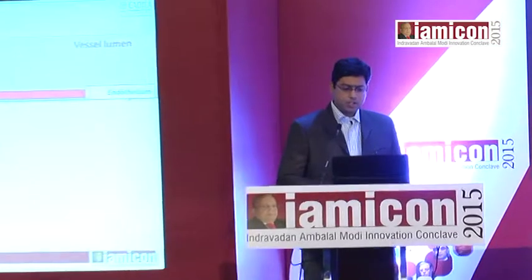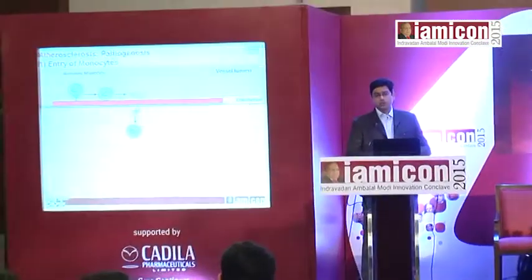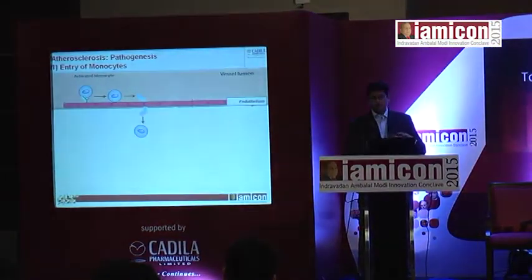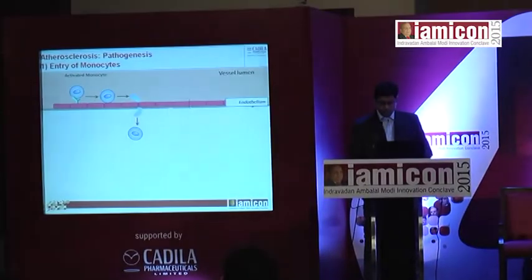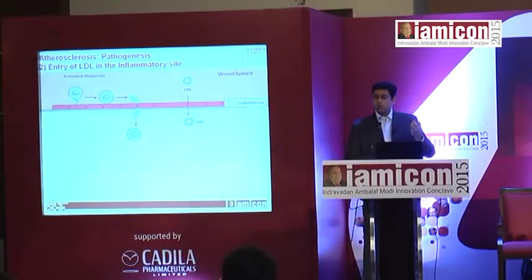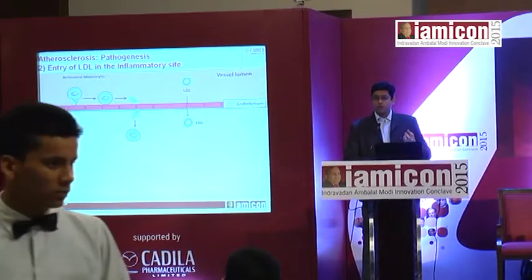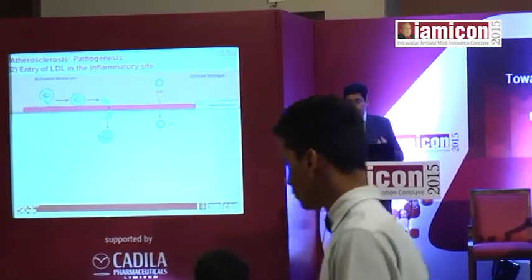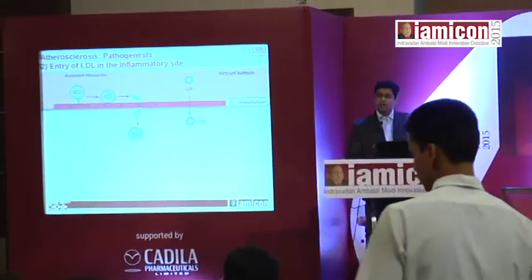That's why recent guidelines have given more importance to assessment of high sensitivity C-reactive protein in assessing inflammatory status and the level of risk for developing cardiovascular disease. Let us try to understand what actually happens in atherosclerosis, how it develops in the body. The first thing is the cholesterol, the bad cholesterol, what we all call the low density lipoprotein cholesterol, gets into the arterial intima.